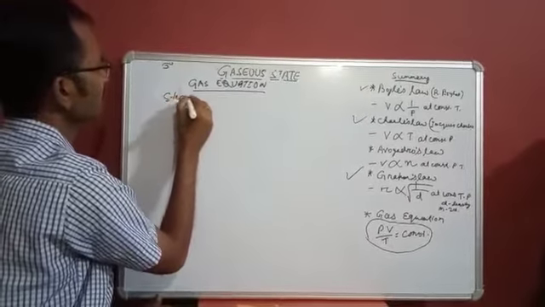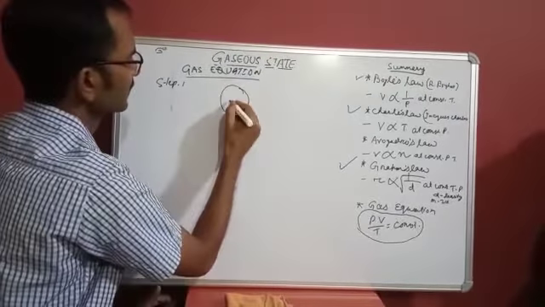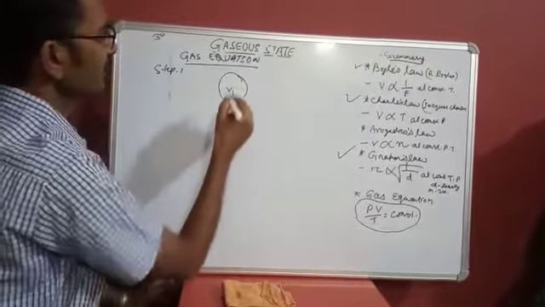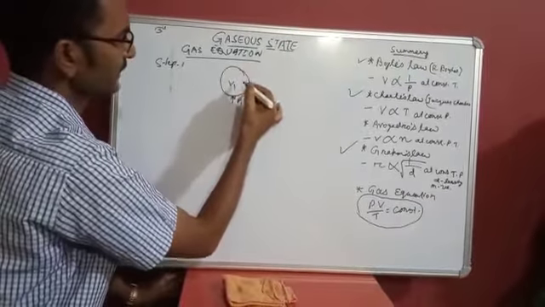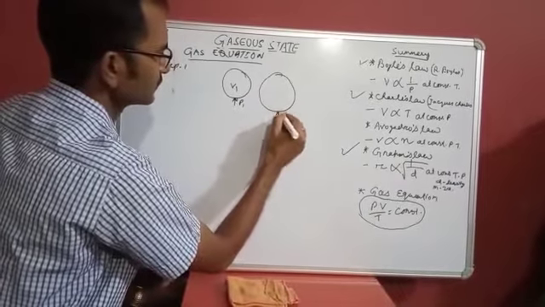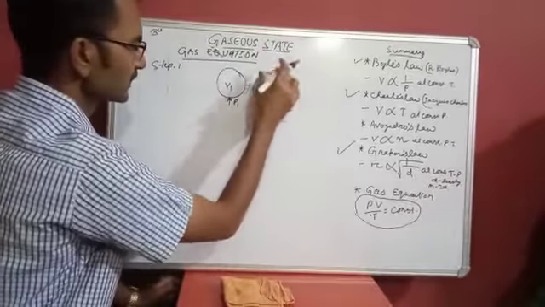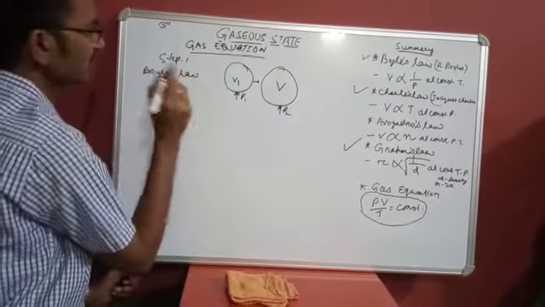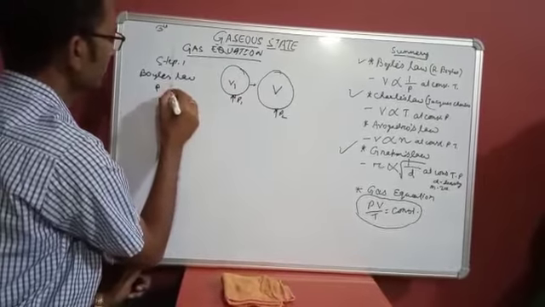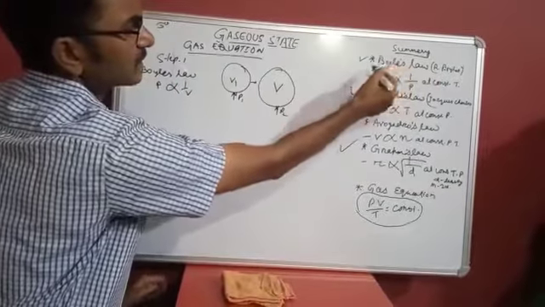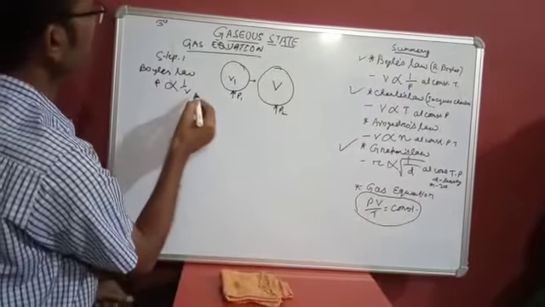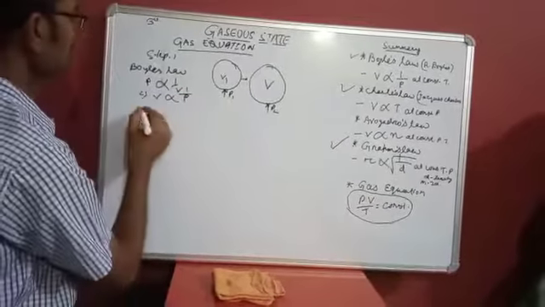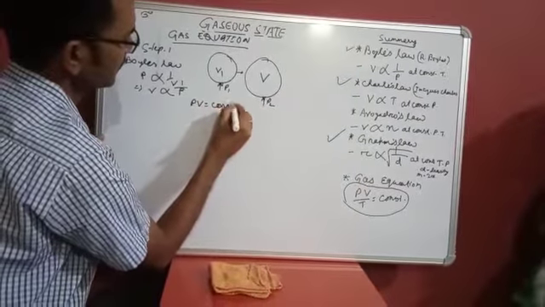Step 1. Suppose this is the volume of gas V1, and we have applied pressure P1, and suppose we applied more pressure P2, and this volume changes into V. So from Boyle's law, P is inversely proportional to V. Already we have discussed, according to Boyle's law, P is inversely proportional to V, or we can write V is inversely proportional to P. So PV is constant. This is Boyle's law.